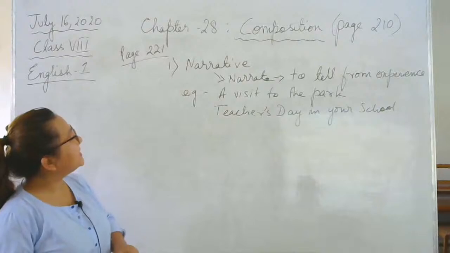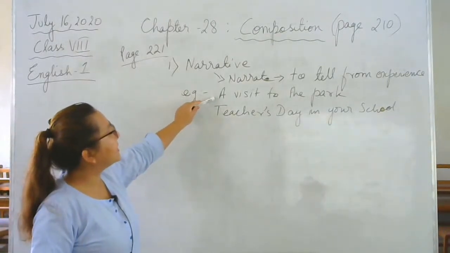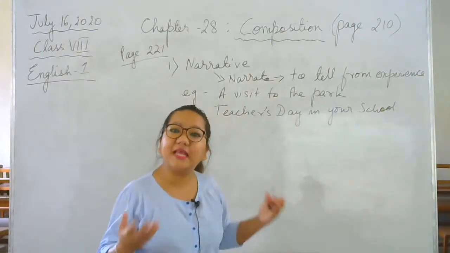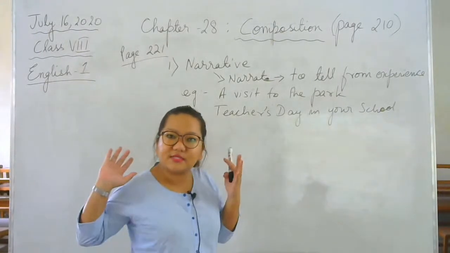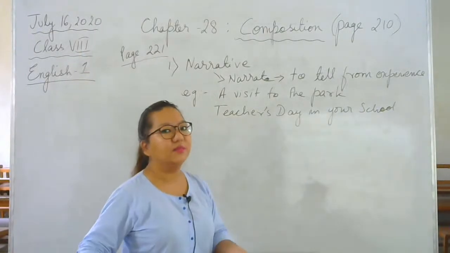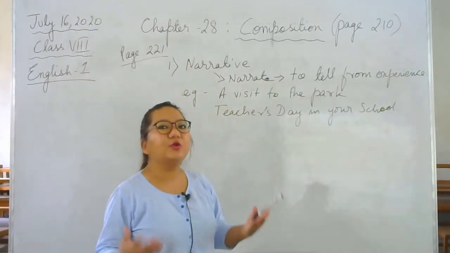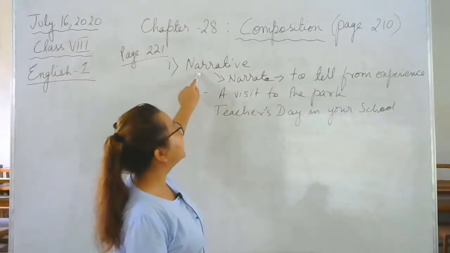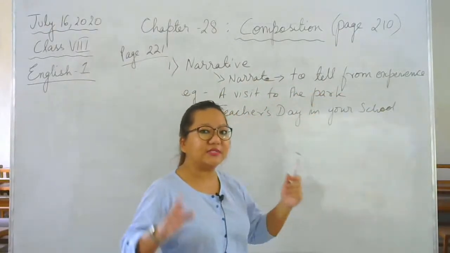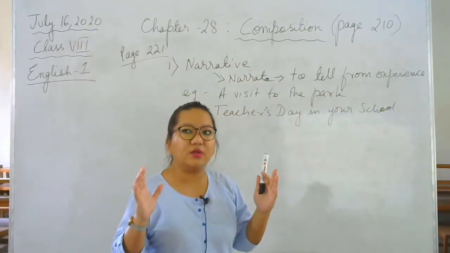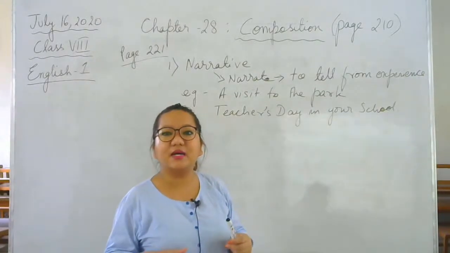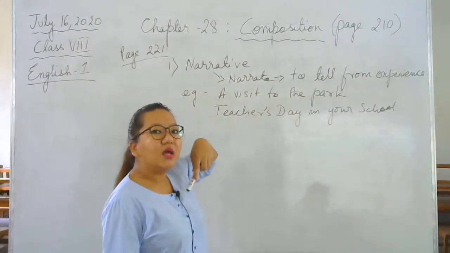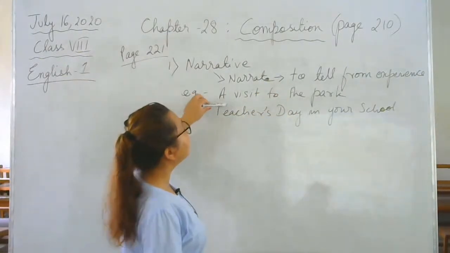All right, so basically what will you write in a composition that says a visit to the park? It means you have gone to the park, you have seen things, you have experienced some things, you heard some sounds, you saw some people, some animals or birds, okay? So you write about your experience. That is called a narrative composition. I repeat, narrative composition is what? To tell from experience, what you see, what you hear, what you feel, those are nothing but narration. So a visit to the park means what? You are telling from experience. You are writing from your experience. So that is a narrative composition.